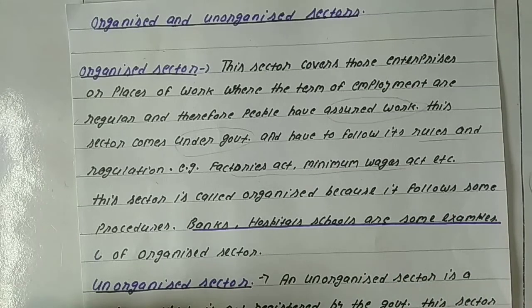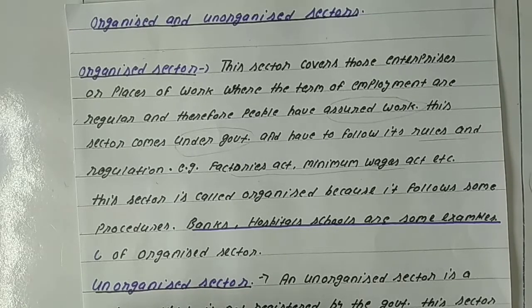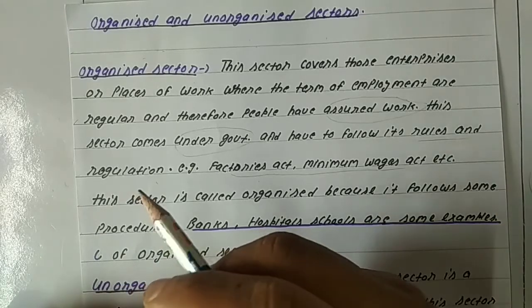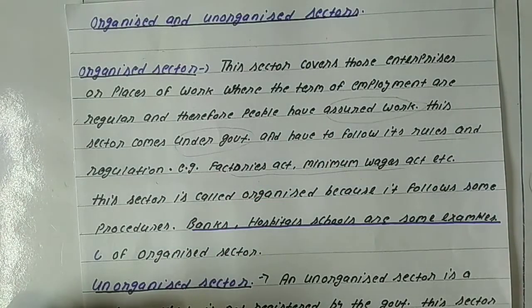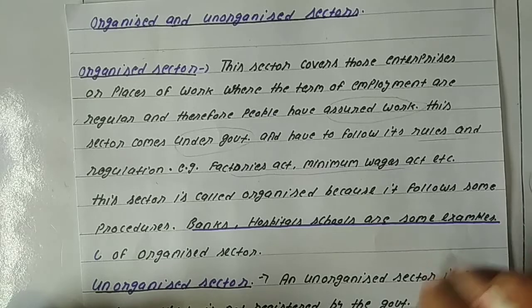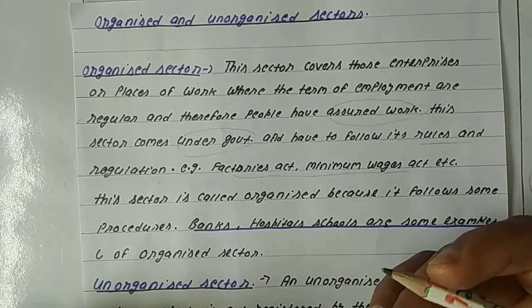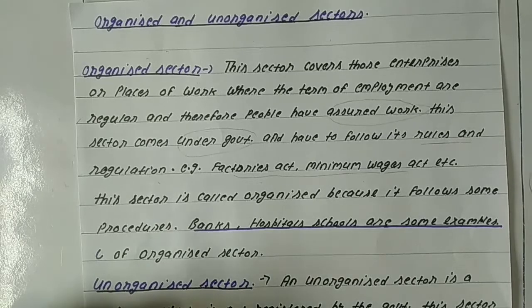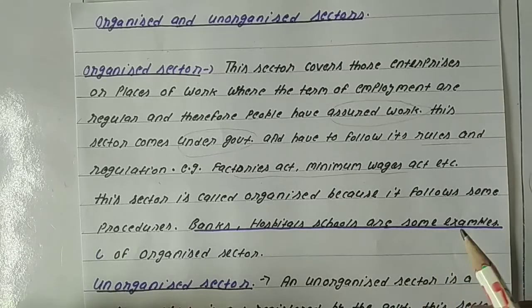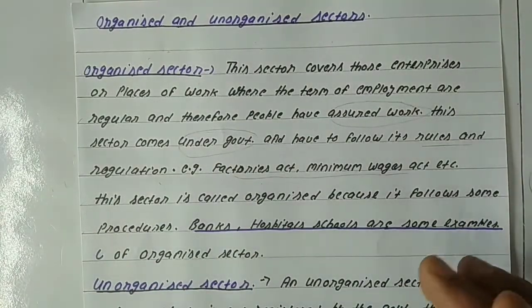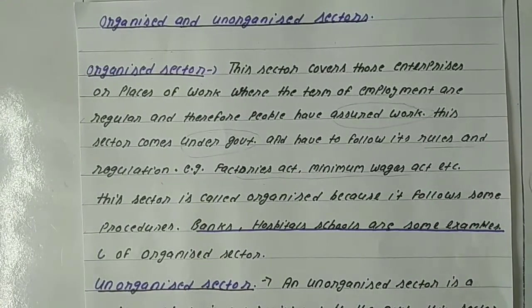Banks, hospitals, schools, means all the government institutions, come into the category of organized sector. All those people who are working in the organized sector have so many benefits, as they have medical facilities and pensions. If they do overtime, they get more income. They have fixed working hours, they have paid leaves. So all such facilities are provided in the organized sector.